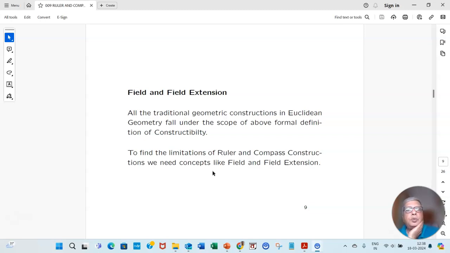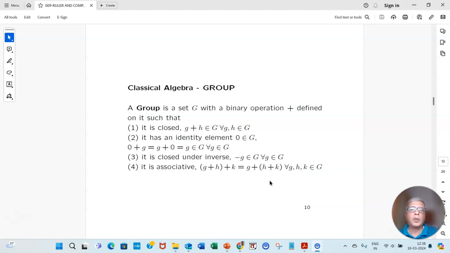But to understand the limitation of ruler and compass constructions, we need to know about fields and field extensions. So we need to know about groups. A set G with a binary operation plus is a group if it is closed: g plus h belongs to G for all g, h in the group.